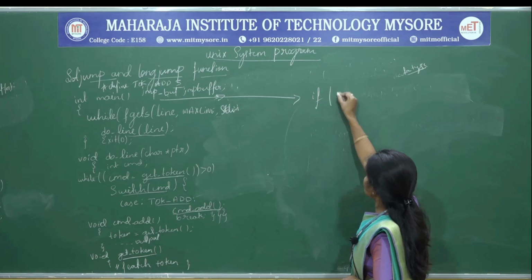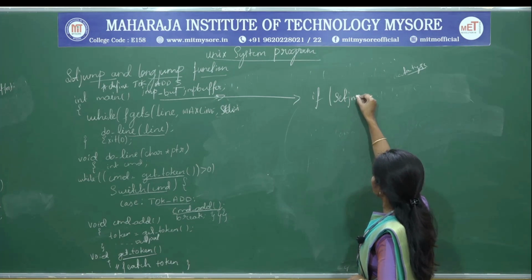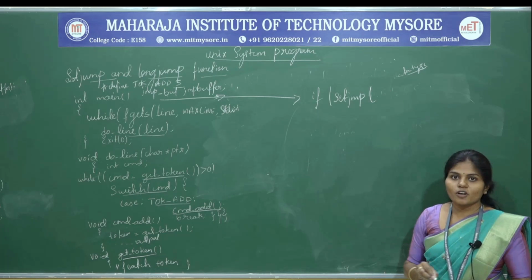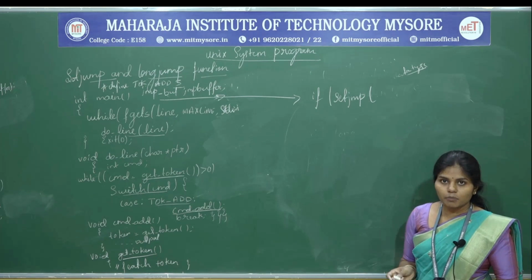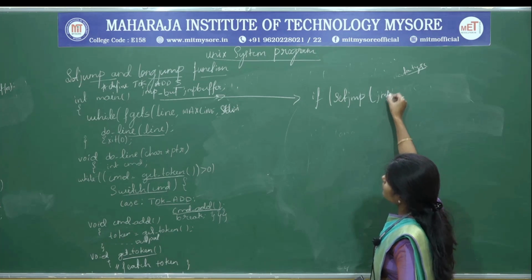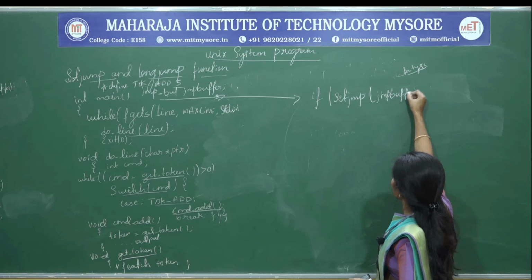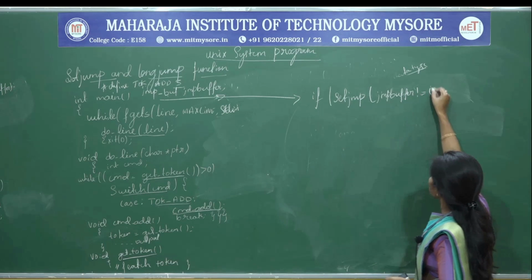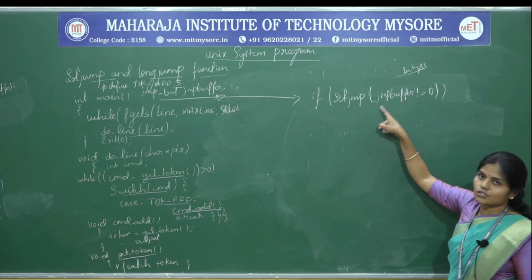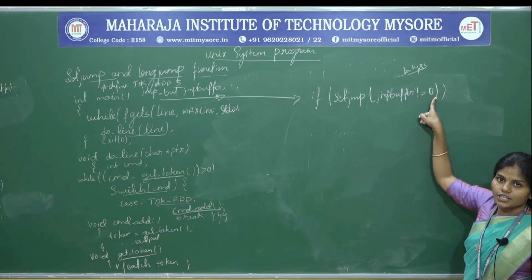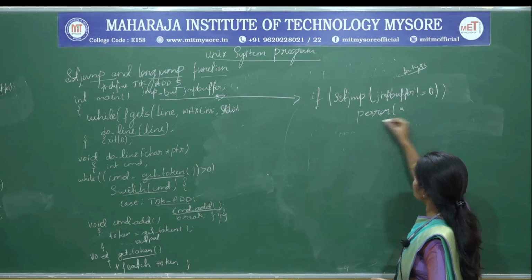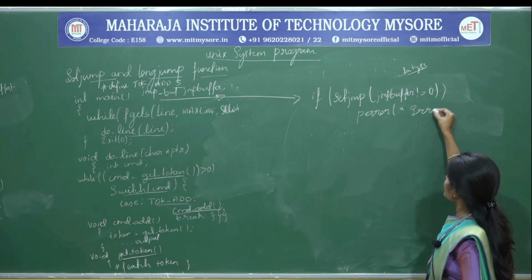If setjmp, then within the brackets what do we have to give? We have to give the name of the buffer. So what is the name of the buffer? That is jmp_buf. This is the name of the buffer, if it is not equal to 0. So if setjmp is not returning the value 0, then display the error message, the perror message.